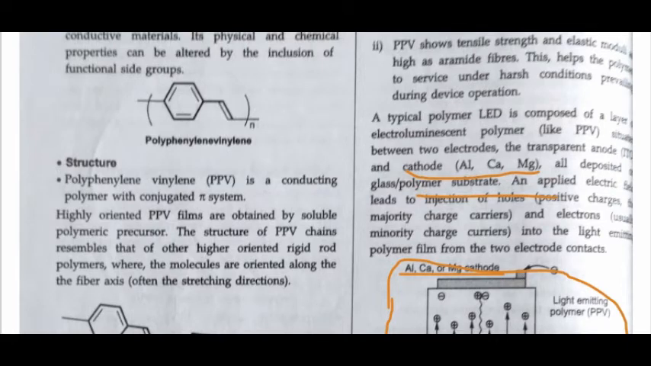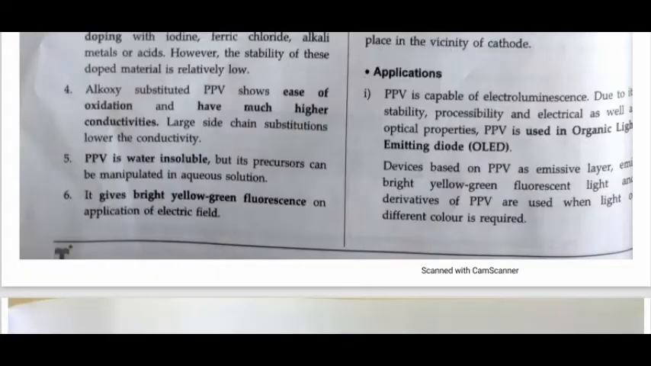Okay, the main thing that we have to focus on is its applications. So what are the applications of PPV? Since it is capable of electroluminescence, and due to its stability and processability, it is used in the organic light emitting diode, OLED, and in devices based on PPV as an emissive layer, bright yellow.